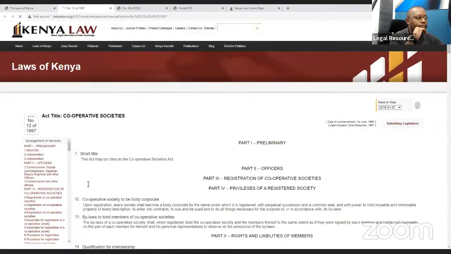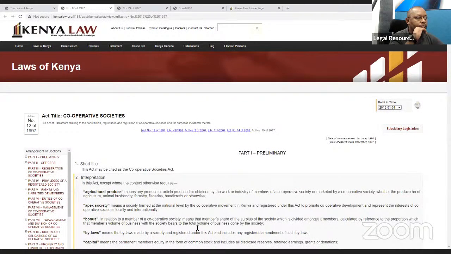I know most of our listeners must be members of cooperative societies. So this act, as you can see, was done in 1997, but it has had other revisions, like this amendment act of 2004, and there is another one of 2008.